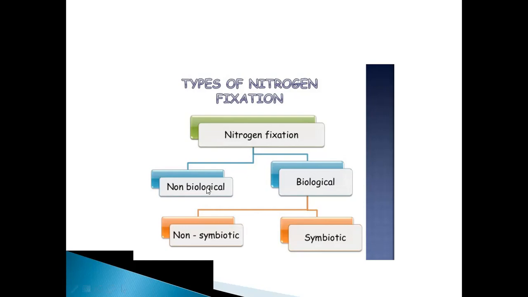Example: thundering. During thundering in the sky, nitrogen fixation can be done, or at higher temperature and pressure by Haber's process. This conversion of nitrogen to ammonia can be done by a chemical process. So coming to the biological processes, it is done by non-symbiotic and symbiotic processes.